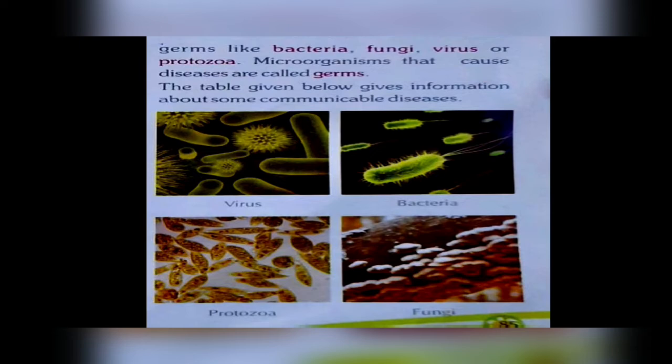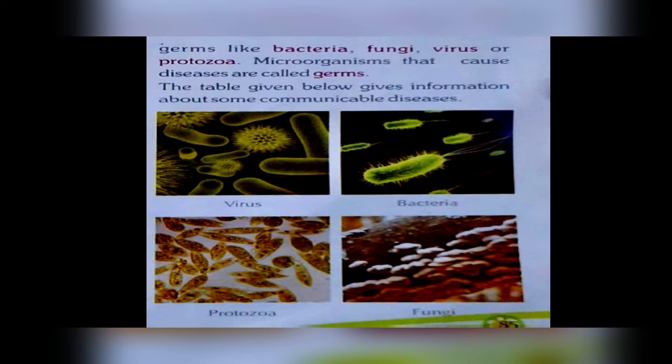Communicable diseases are spread by germs like bacteria, fungi, virus, or protozoa. These are the germs which are spreading communicable diseases. Microorganisms that cause diseases are called germs. Now, see, there's a definition of germs. What are germs? Germs are the microorganisms that cause diseases, right?